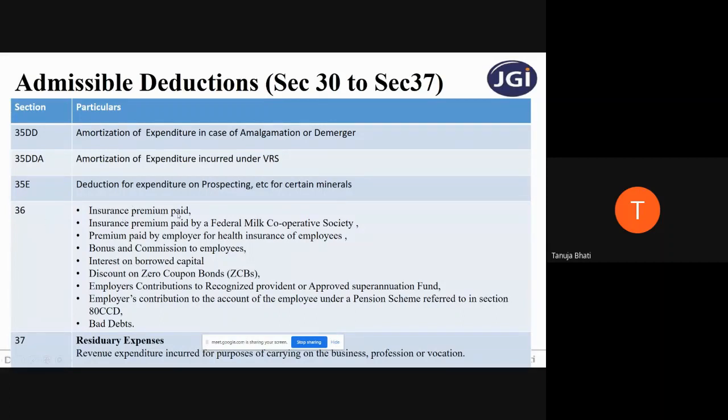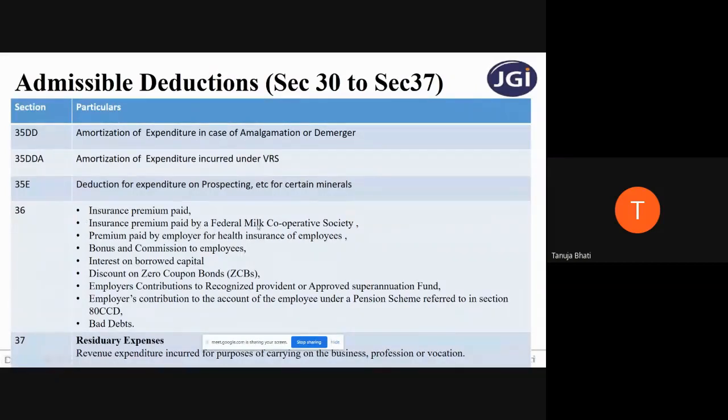Whatever insurance premium I pay for coverage against the risk of the stock is allowed. Remember, that stock should be only for the purpose of business or profession. I cannot take an insurance premium for my personal house and claim it as a deduction while calculating profits and gains from business or profession. So remember, insurance premium paid only for the purpose of business or profession will be allowed.